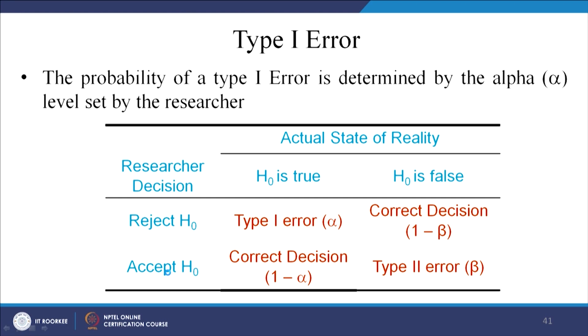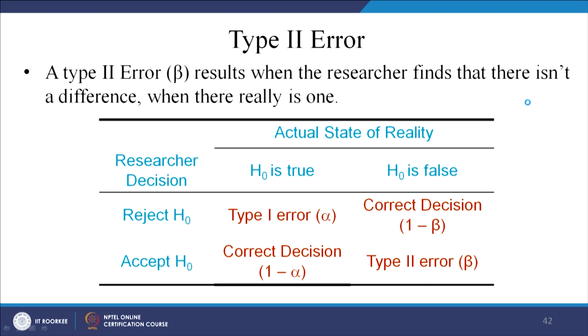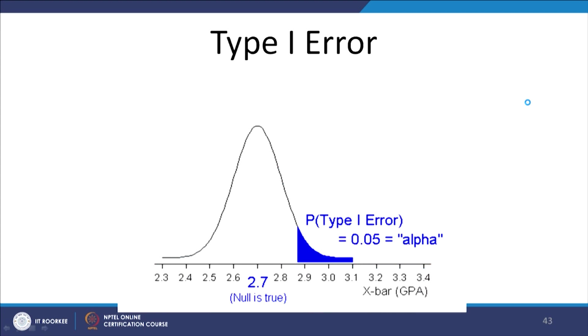So, the probability of a type 1 error is determined by the alpha level set by the researcher. Now, what is that? Let us see. In this case, the same thing happens here. So, type 1, right. Then we go to type 2. Now, in the type 1, what is happening? Your mu is somewhere here, and your rejection zone is here.